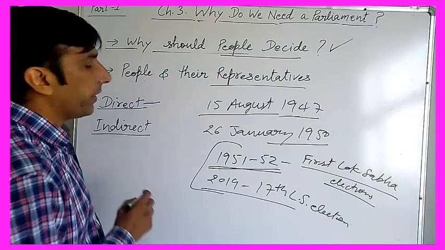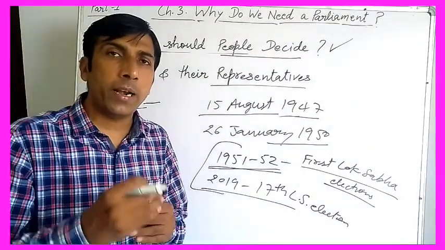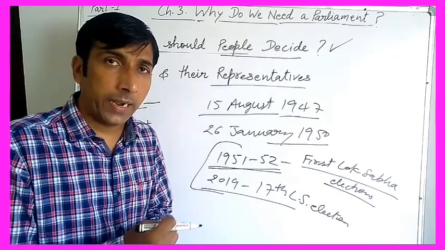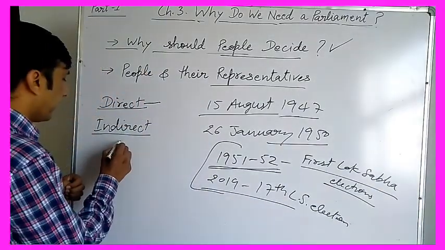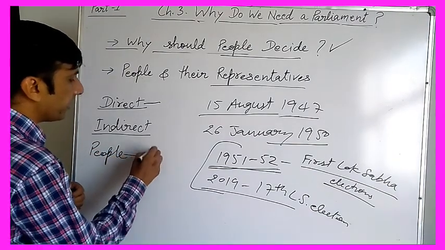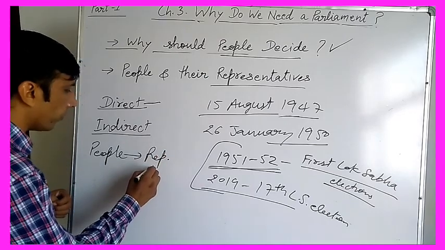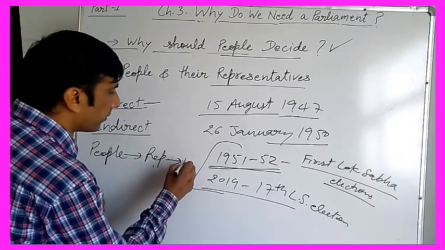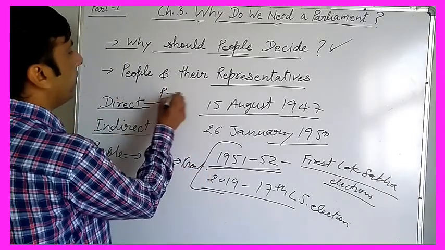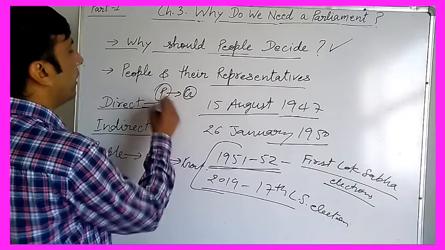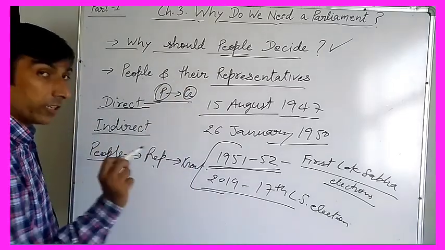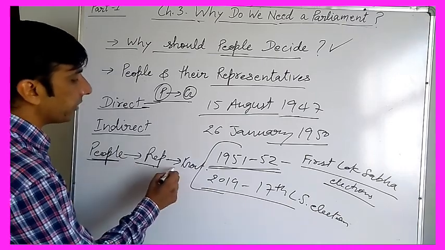Indirect democracy, in this democracy, the head of the country is not directly elected by the people. Right? People elect their representatives and representatives form the government. But in direct democracy, people are directly connected to the government. Clear? But in indirect democracy, it is people, representatives and government.